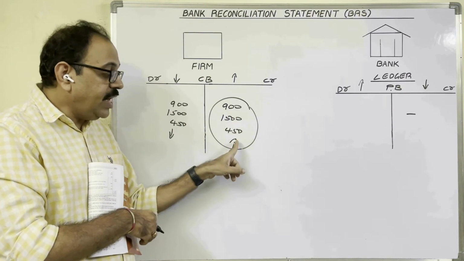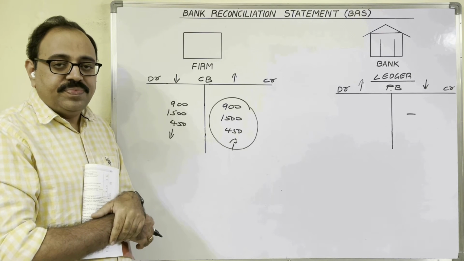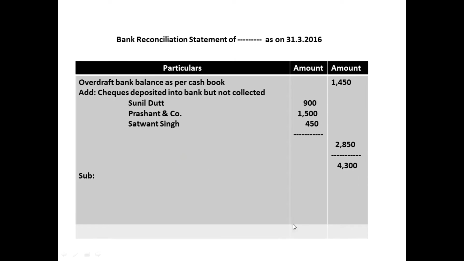Checks are deposited but not collected. These three amounts total. So checks are deposited into bank but not collected. We have to add to this 1450 rupees. Sunil Dutt amount 900 rupees. Prashant and company amount 1500. Satwant Singh amount 450 in inner column. These three amounts total 2850 in outer column. Then finally 1450 plus 2850 is equal to 4300 rupees.